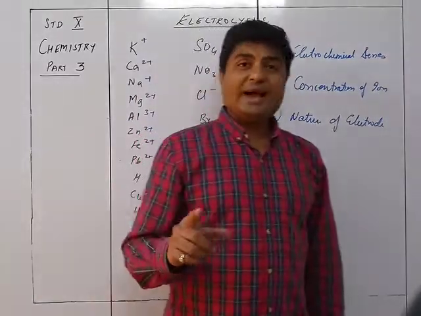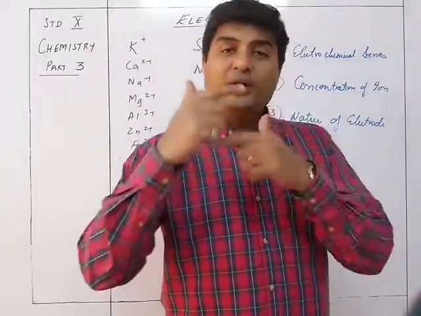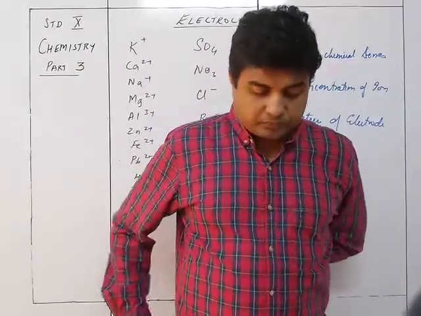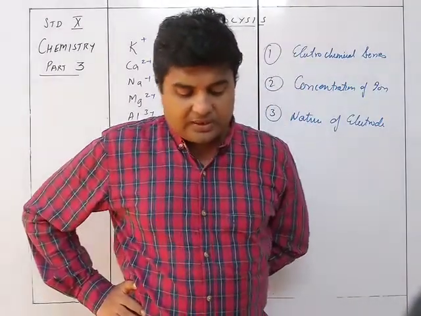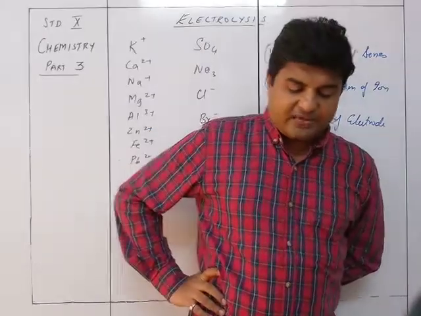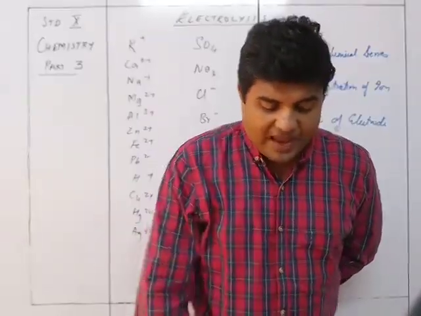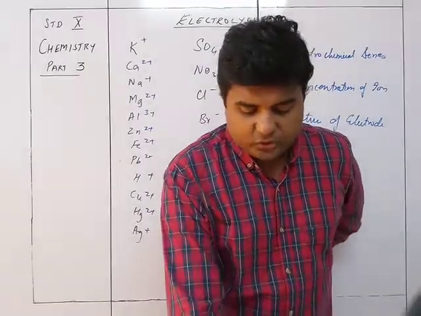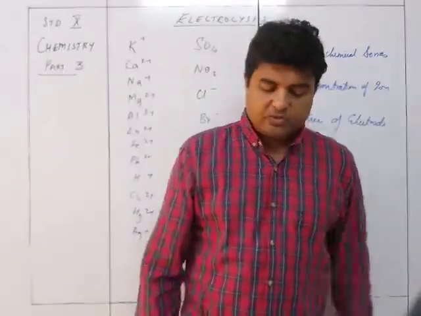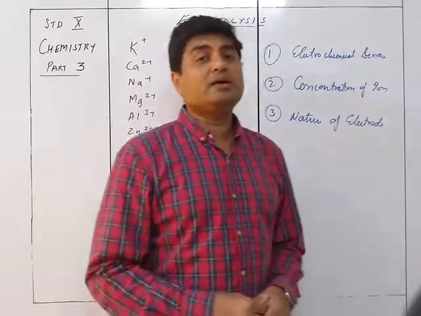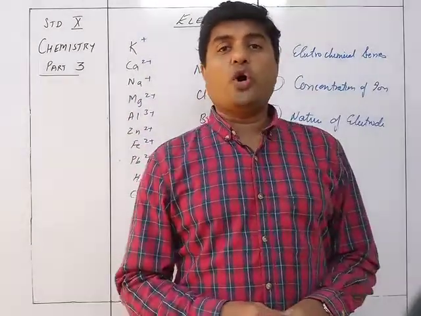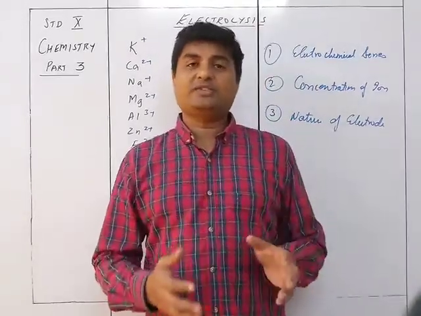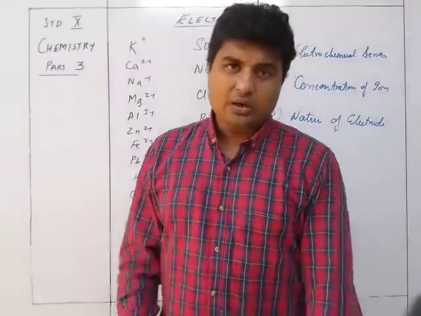Instead, the active electrodes Cu, Ni and Ag themselves lose electrons and form ions of Cu2+, Ni2+ or Ag+ at the anode. So the electrode itself loses ions from itself.